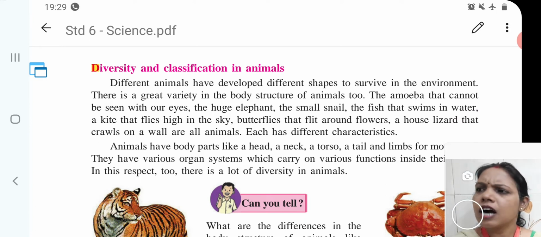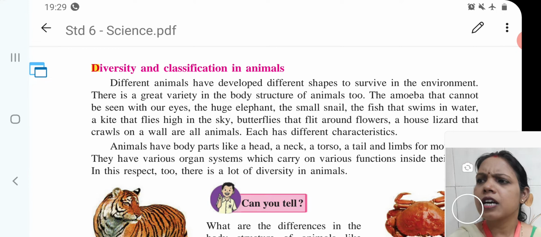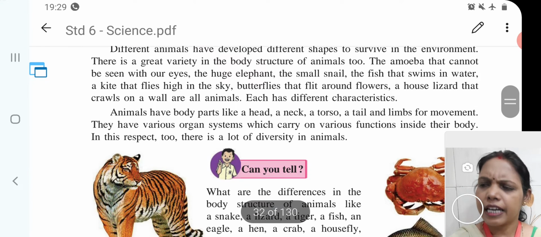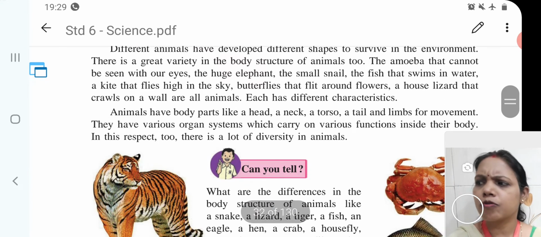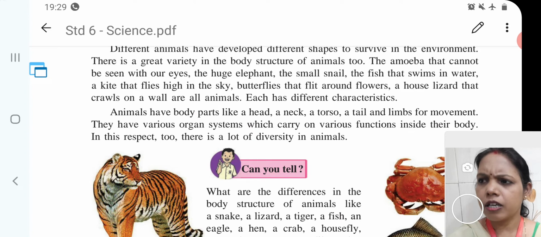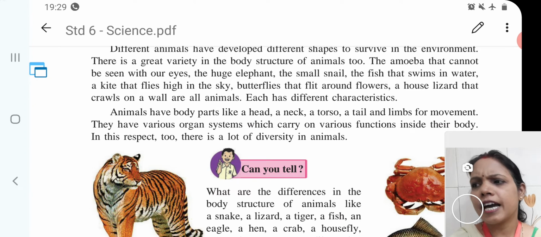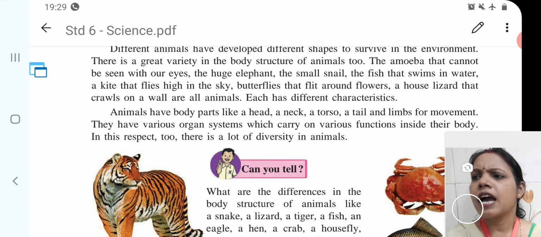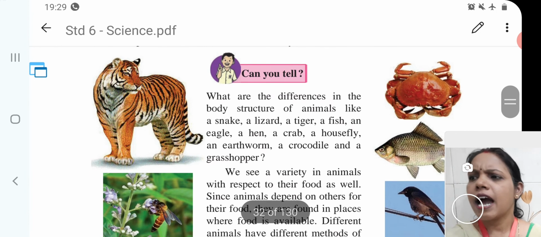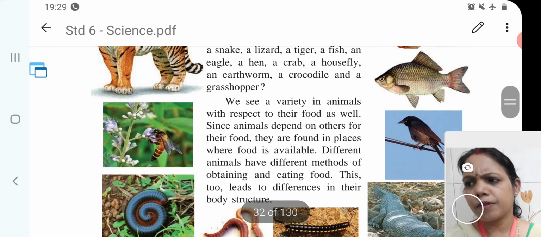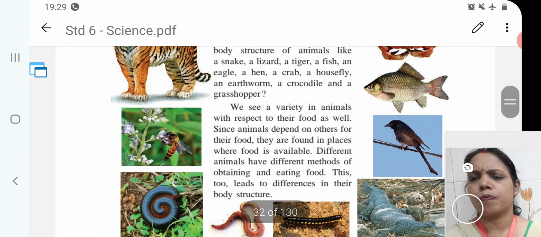Most of the higher animals have head, neck, tail and limbs for movement. Second point, the food and feeding habits cause a structural difference in animals' body. Animals are either unicellular or multicellular. Animals like amoeba and paramecium can be seen only under a microscope.